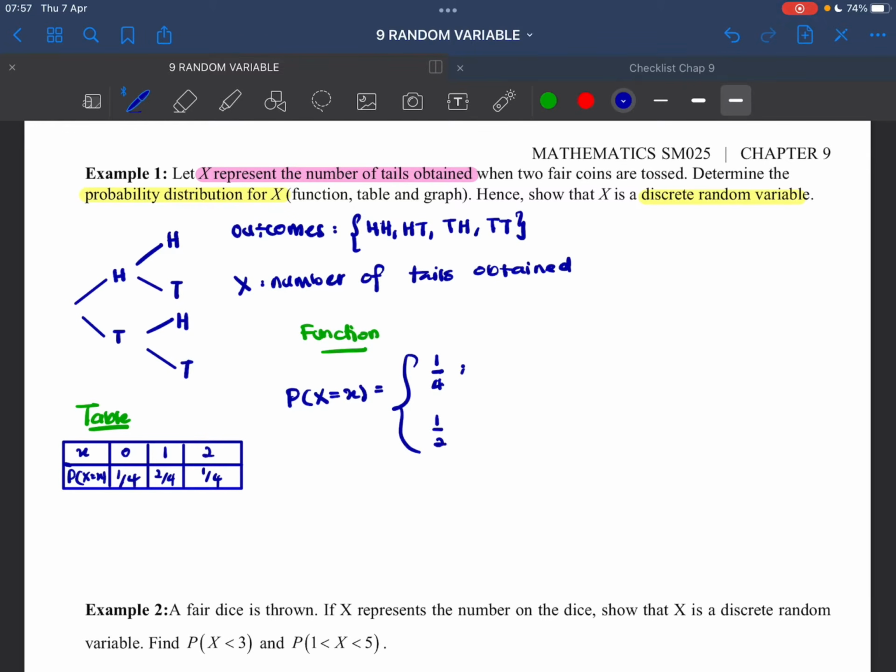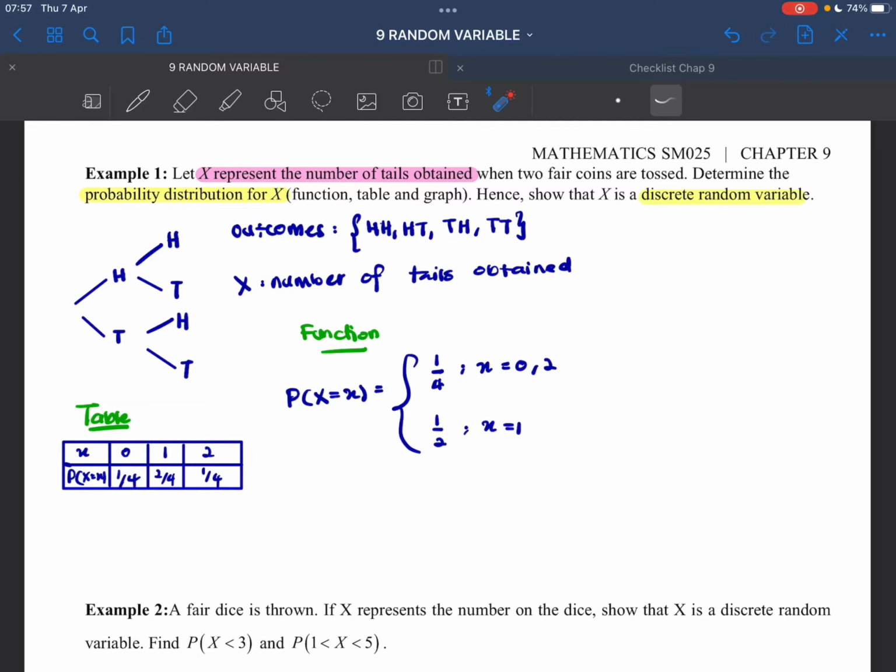So for 1 over 4, you have for x equals to 0 and also 2. Okay, we can collect them together. And this one is for x equals to 1. Okay, so that is how we use function. If the question said determine the probability distribution table, you will do this. If the question said find the probability distribution function, you will do this.